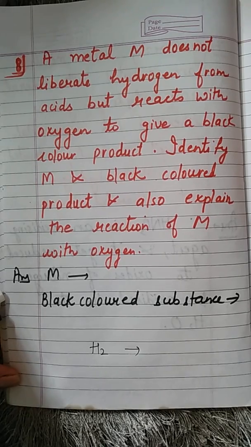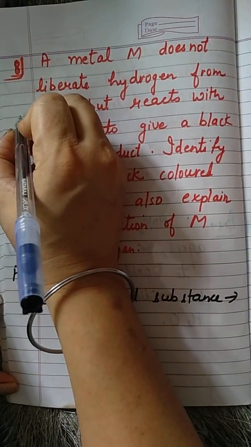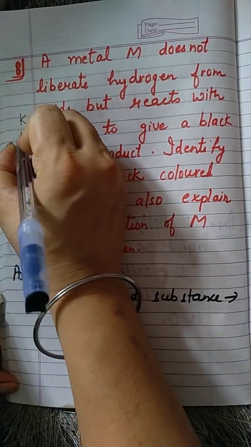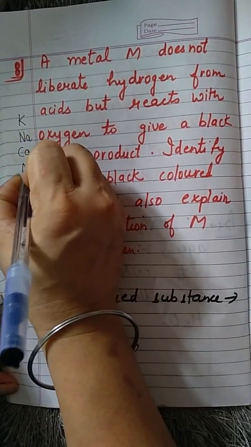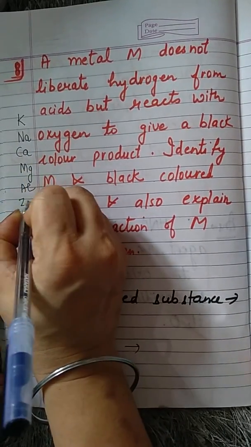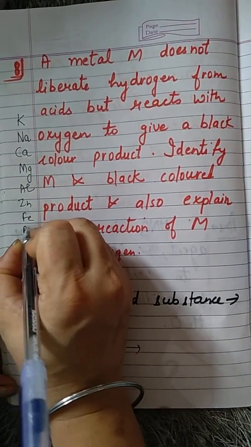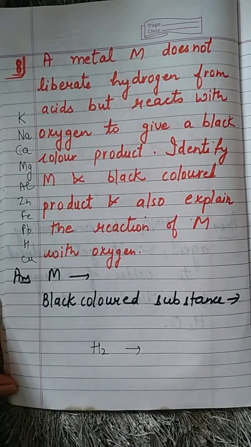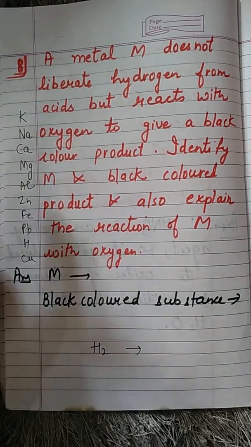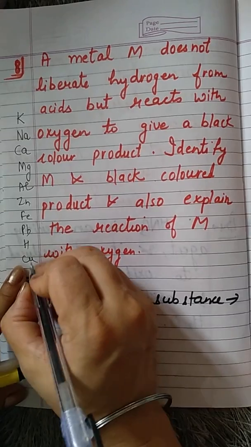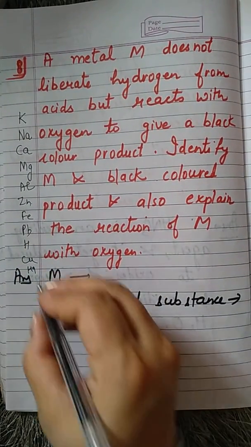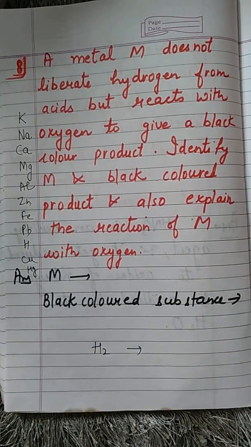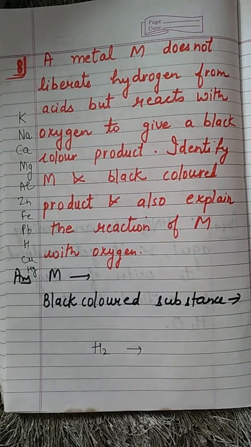So just remember, if we will be focusing on the reactivity series, this way we used to write. Okay? So when we will be writing this way, then gold and silver will be there. Okay ji, this is mercury. So if we put a little pressure on our brain, then what will happen?